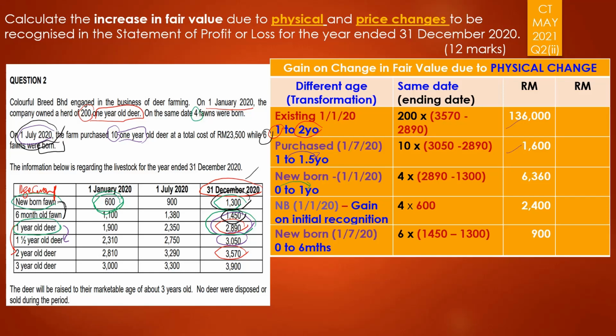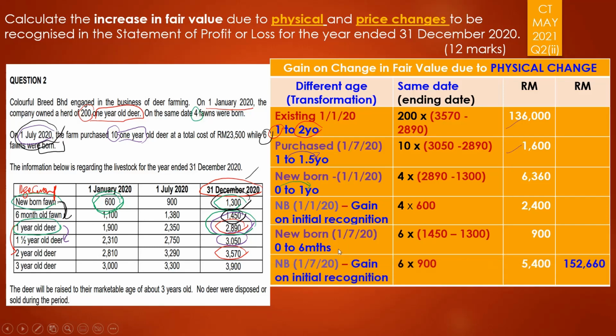Remember the physical transformation from newborn to 6 months. That was for the 6 fawn that were newly born. You will repeat the same for the gain on initial recognition relating to those 6 newborn fawn on 1st of July 2020.